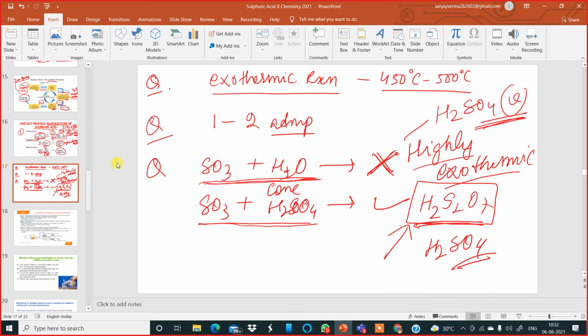Okay, so these are the few main questions which can be asked from here. Please make sure you go through these slides, the questions and the contact process from the textbook itself. In the textbook, you'll find the contact process on pages 205, 206 and 207.